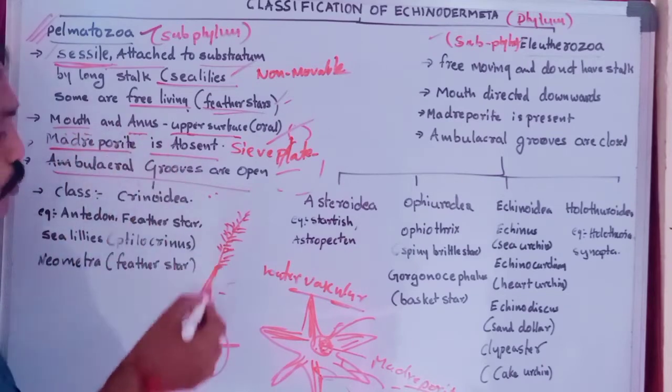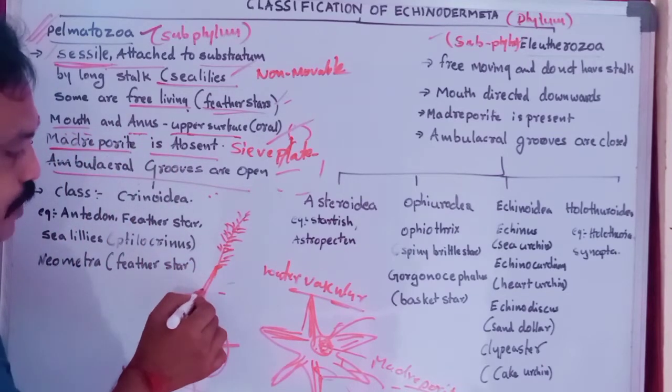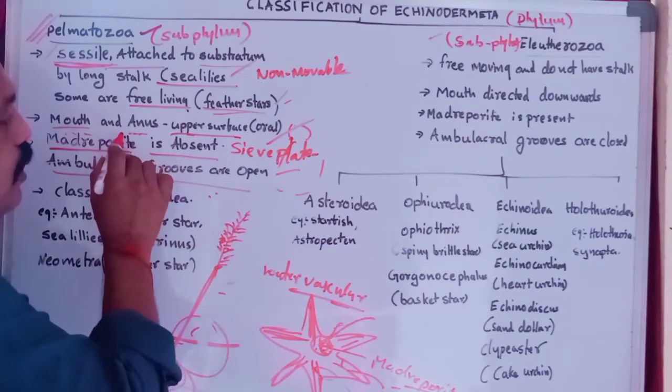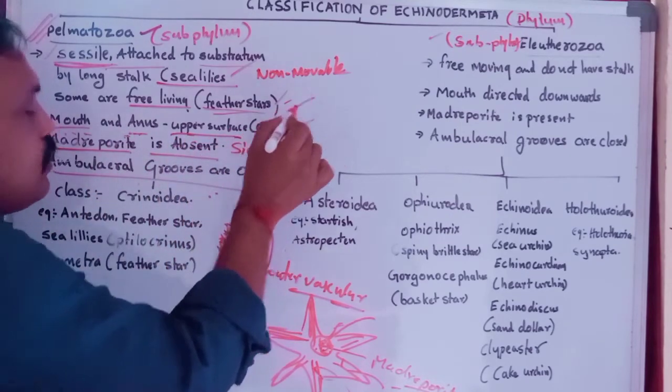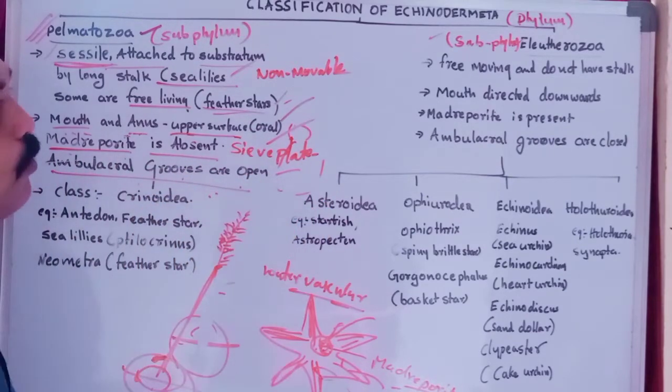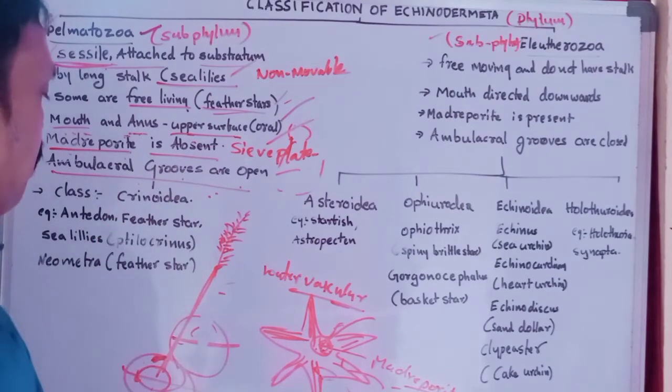Mouth and anus are both in the upper region only, the upper or oral surface. Madrephorid is absent and ambulacral grooves are open. That is the characteristics of Palmatozoa.